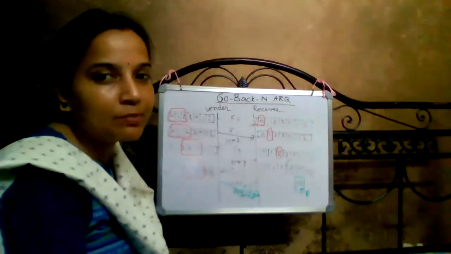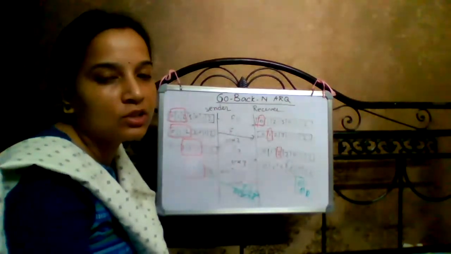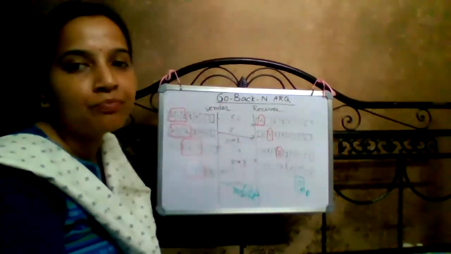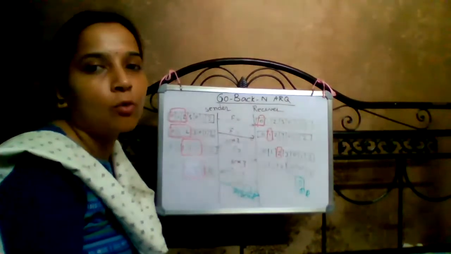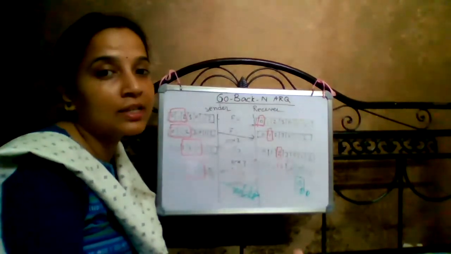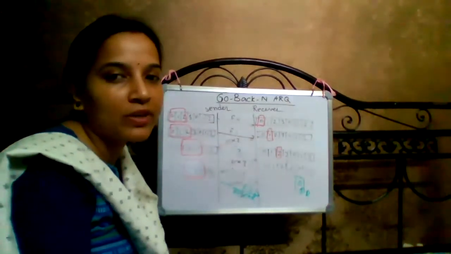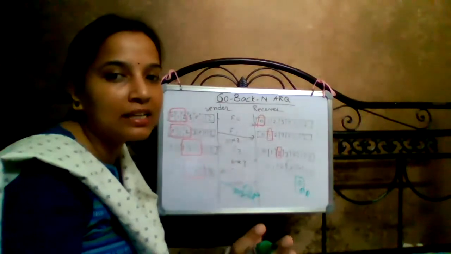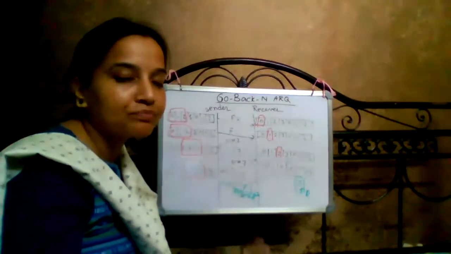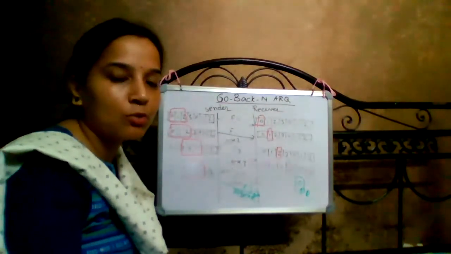So that is basically the drawback of Go-Back-N ARQ, because congestion occurs in the medium, as the same frame goes through the medium several times. What is the advantage? The advantage is over stop-and-wait ARQ. In stop-and-wait ARQ, the medium is idle when one frame is sent and it waits for the acknowledgement. But here, in that time, the second frame can be sent. So that is the advantage of Go-Back-N ARQ.